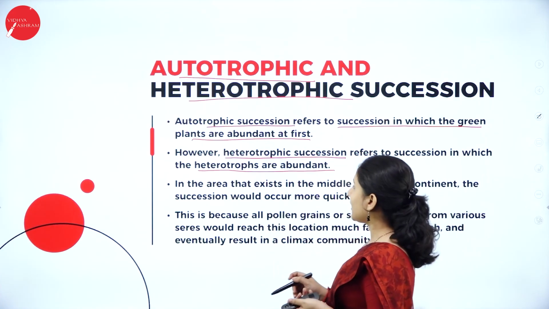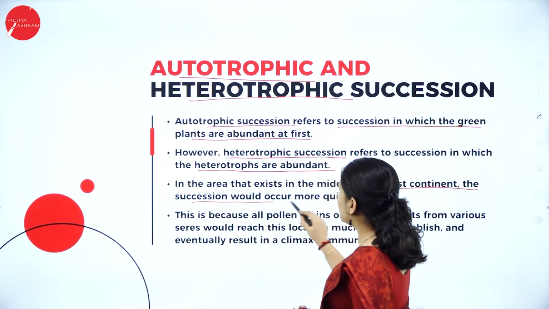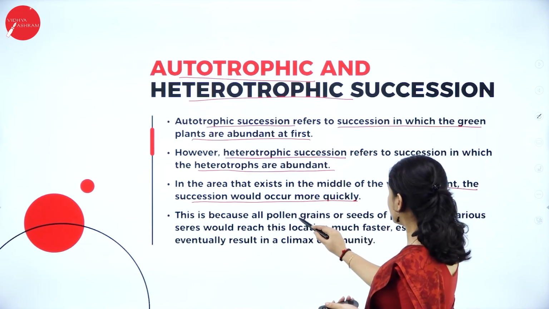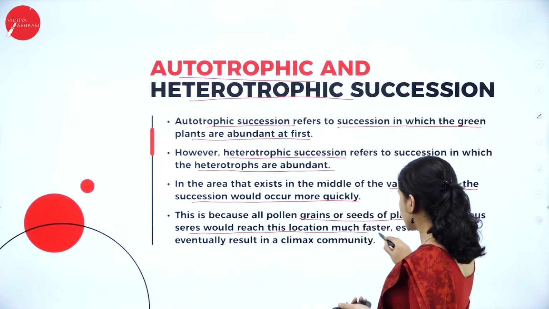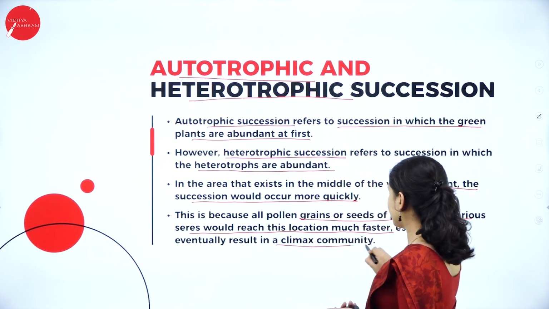And in an area that exists in the middle of a vast continent, the succession would occur more quickly. And this is because all the pollen grains or seeds of plants from various seres would reach this location much faster. They would establish and eventually result in a climax community.